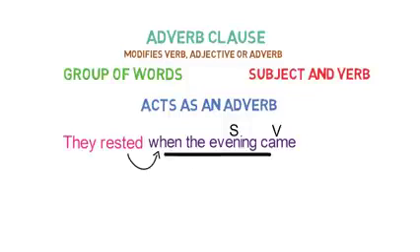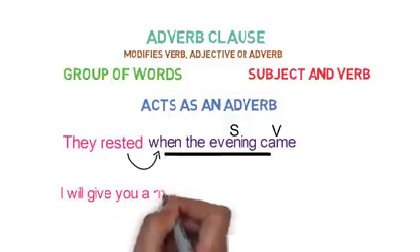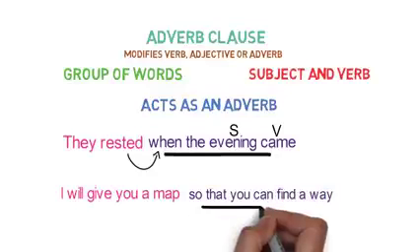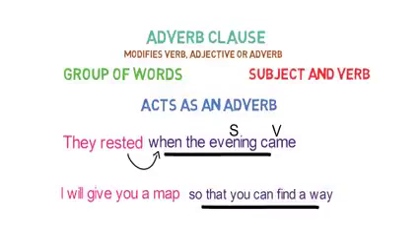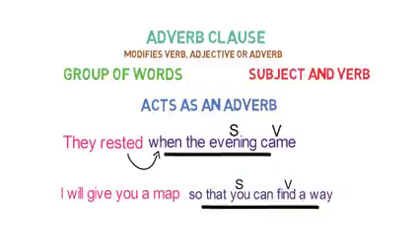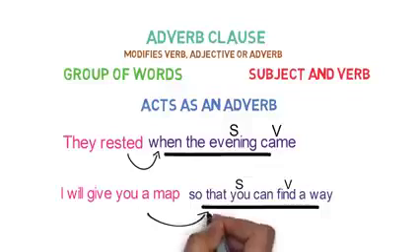Let's look into one more example. I will give you a map so that you can find a way. Here, so that you can find a way is a clause as it has a subject and a verb and is describing the act of giving, which is a verb. So basically this clause does the work of an adverb.